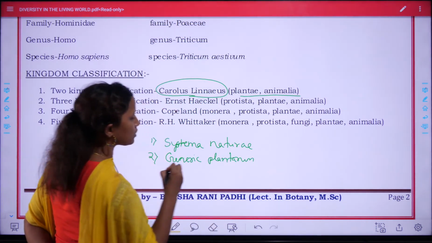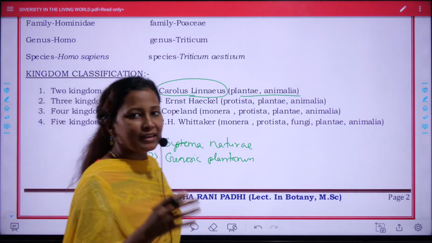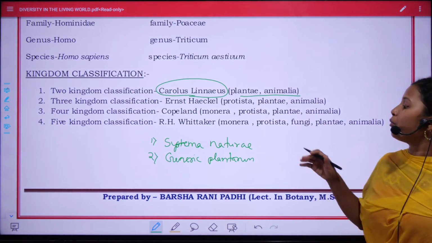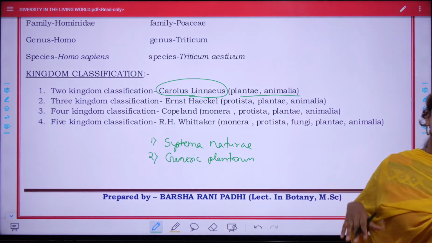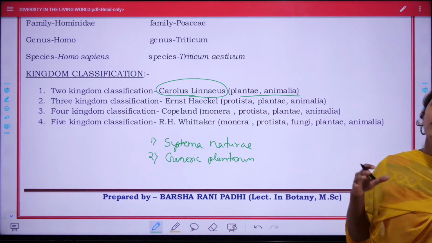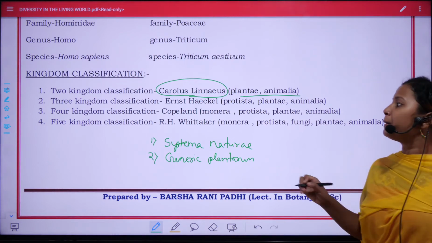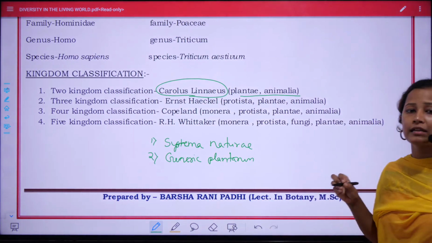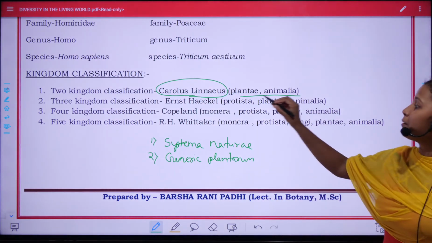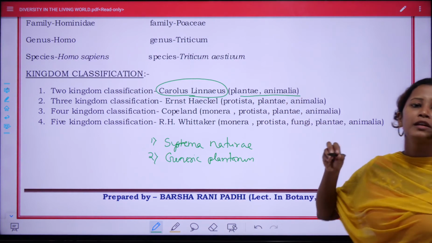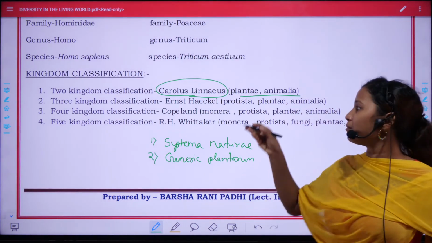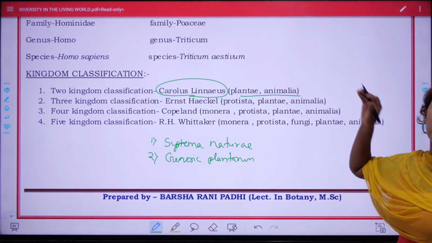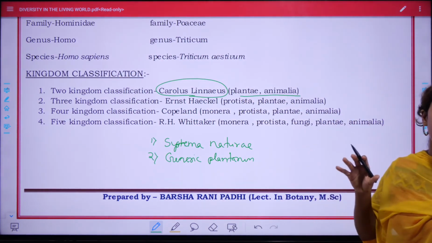In these two books, he classified thousands of plants and animals, in which category they belong, what are their characteristics and on which basis they are categorized. But in the two kingdom classification of Linnaeus, there were certain drawbacks, as in Plantae and Animalia kingdom, there was no place for microbes. Some microbes were included under Plantae, some under Animalia, but there was no separate group.